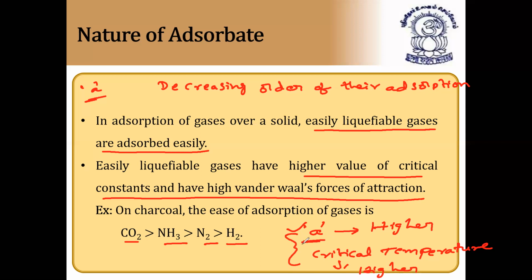They can give critical temperature values of gases A, B, C, D, and they ask us to write the decreasing order of their adsorption. I'm giving an example; they can give any gas. So this is a very, very important point. Easily liquefiable gases have higher value of critical constants and have high van der Waals force of attraction. On charcoal, the ease of adsorption of gases is carbon dioxide, ammonia, nitrogen, hydrogen. I hope it is clear. Next.